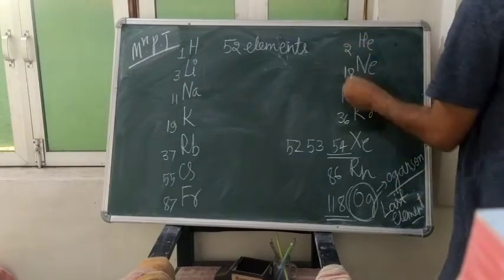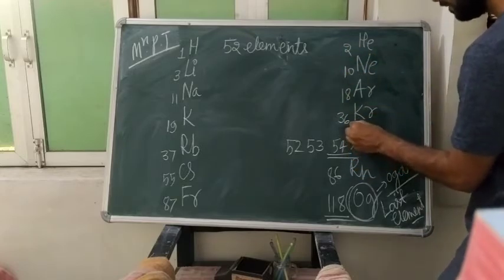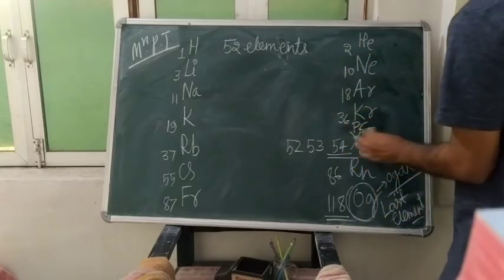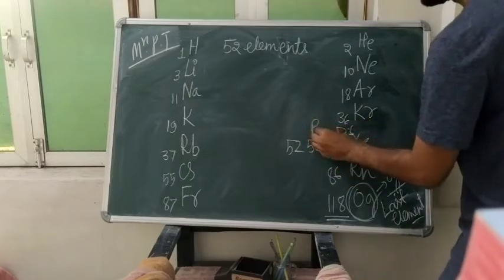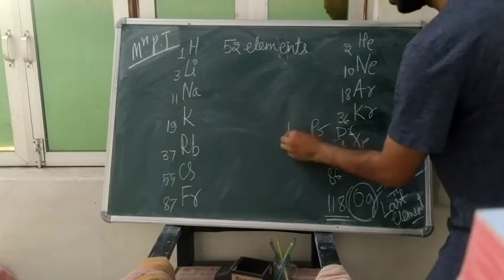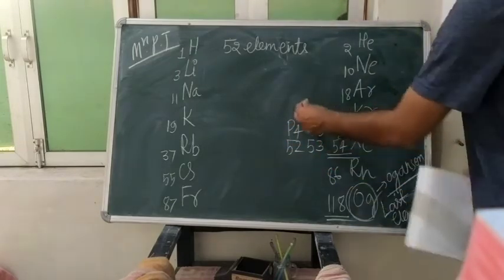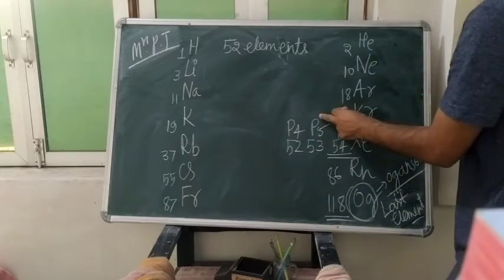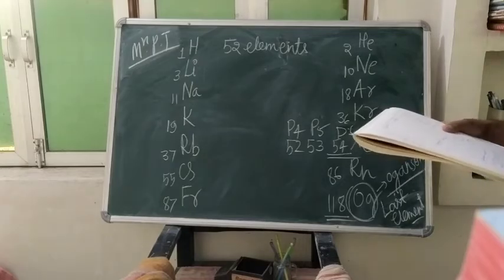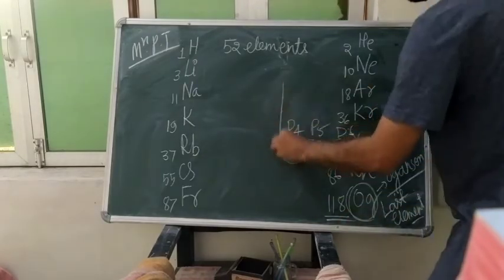Here will be P6, and this is P5, this one is your P4. And P4 means this is 18, 17 and 16. So 52 will be in the 16th group.